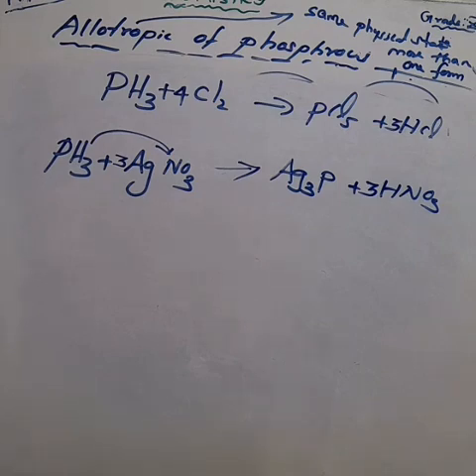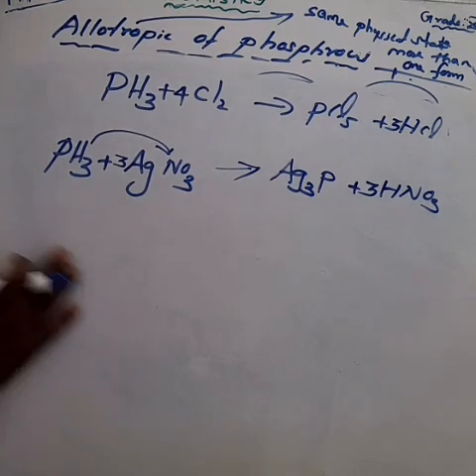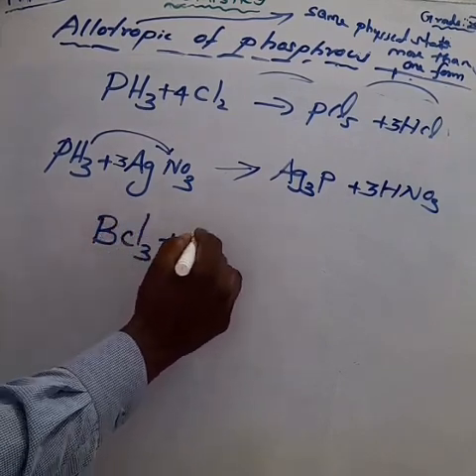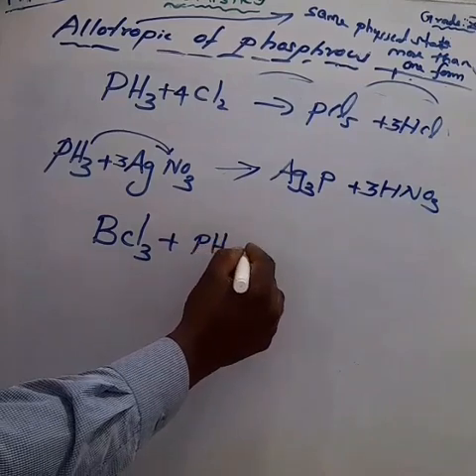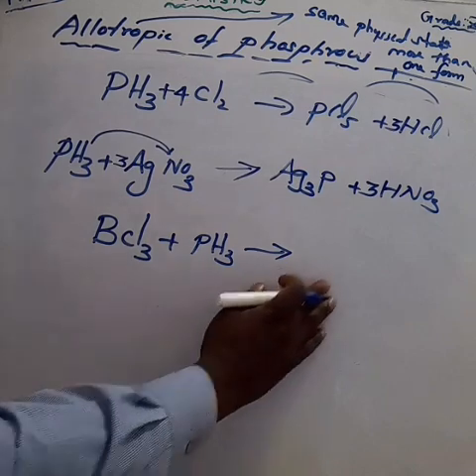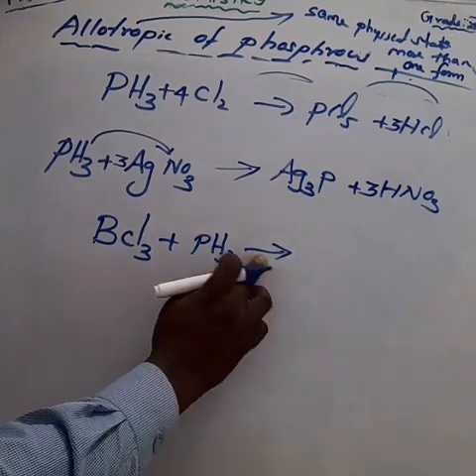And also one more important point: boron trichloride. Boron trichloride with phosphine forms a coordination compound. Boron trichloride reacts with the phosphine and we get a coordination compound. What is that? We are writing the equation.